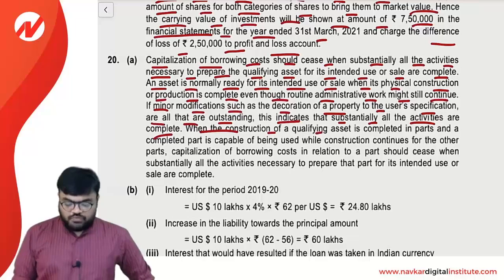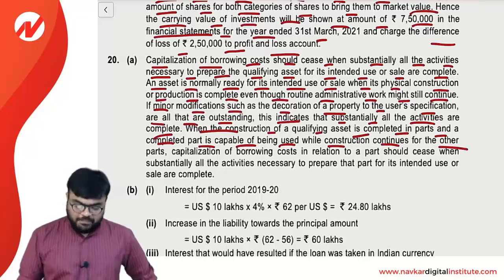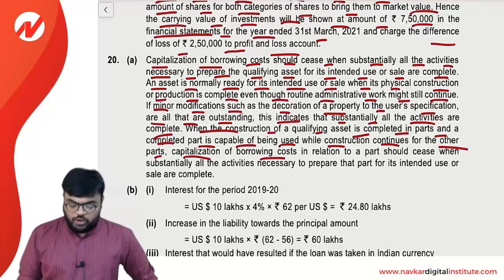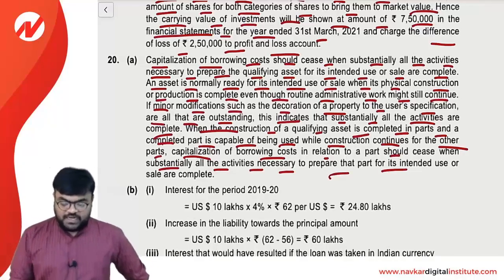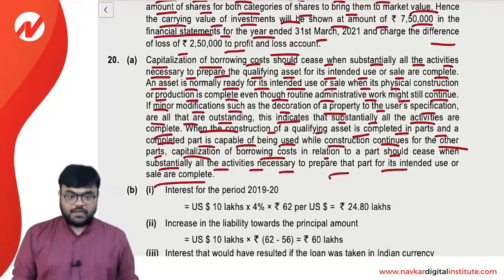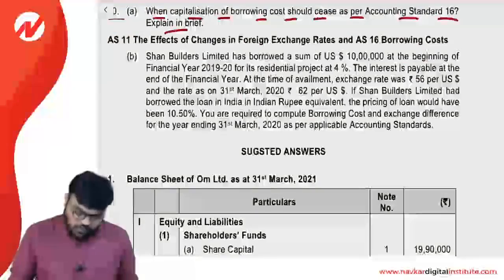When the construction of a qualifying asset is completed in parts, and the completed part is capable of being used while construction continues for the other parts, capitalization of the borrowing cost in relation to that part should cease when substantially all the activities necessary to prepare that part for its intended use or sale are complete. Clear? Okay. Now sub question 2 of question number 20.